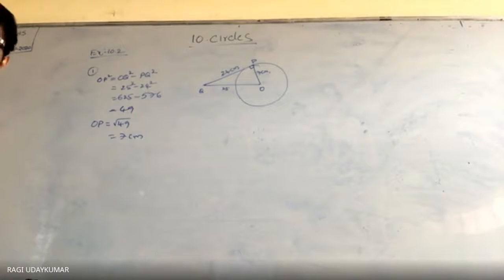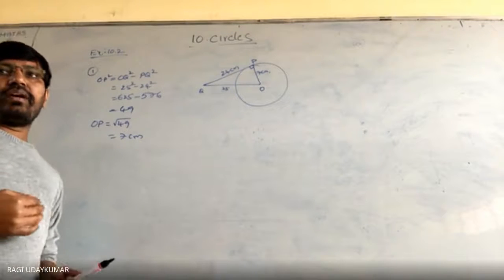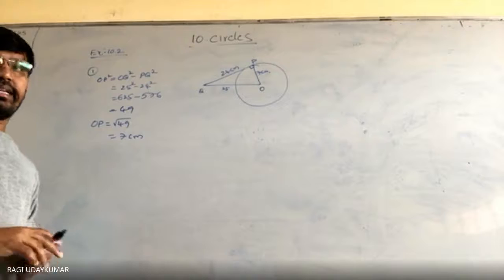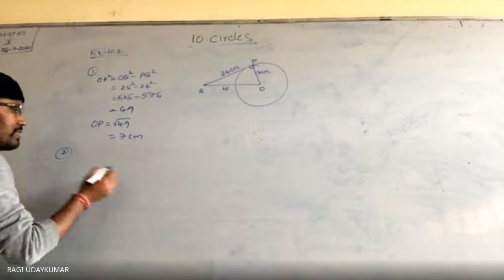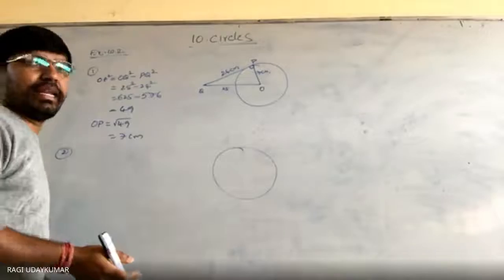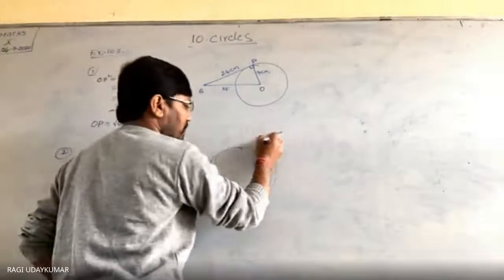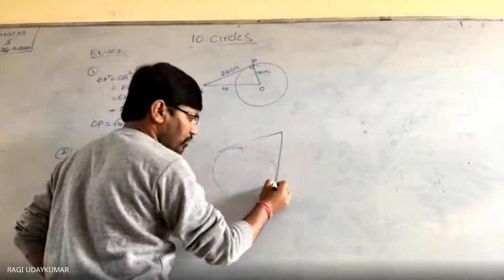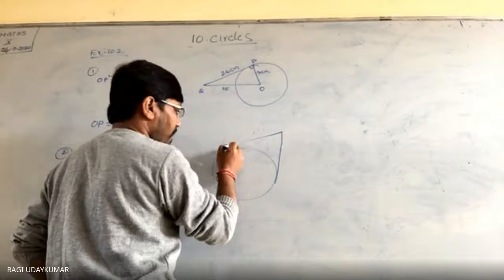Okay. What is given in the second question? TP and TQ are the tangents to the circle. Look at the second question. A circle is given. I'm not showing it to you, but they are very simple questions, right? That's why I'm directly explaining on the board here. TP, TQ, T.